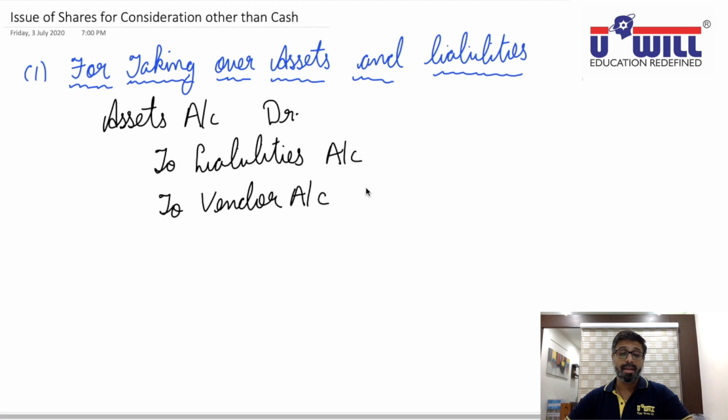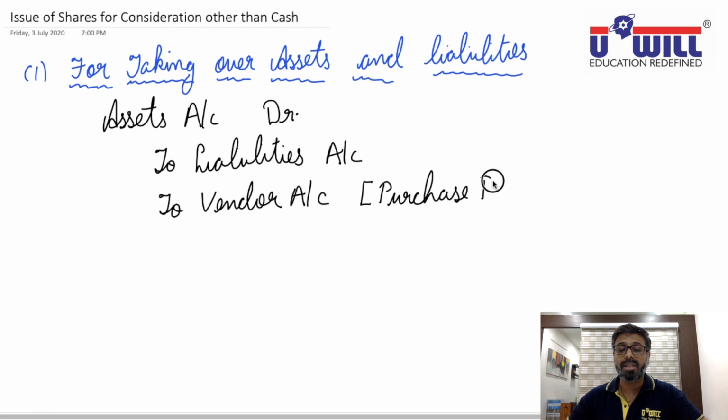I repeat, assets become our assets. They have debit balance. To bring them in our books, assets account debit. Liabilities have credit balance. To bring liabilities in our books, credit liabilities account. And the difference amount, assets minus liabilities, is what is payable to the vendor. So to vendor account, we will always record the purchase price, the purchase consideration we are supposed to pay.